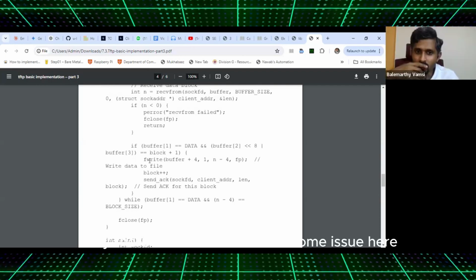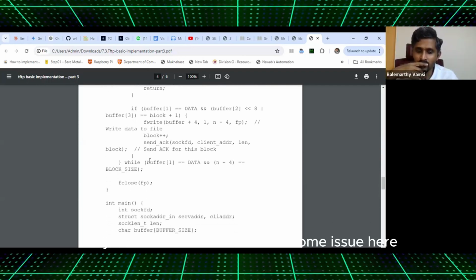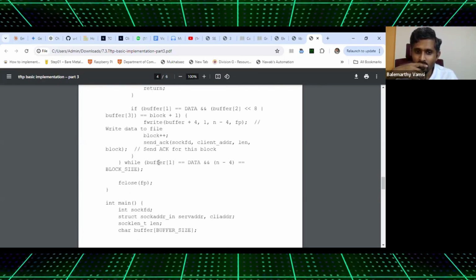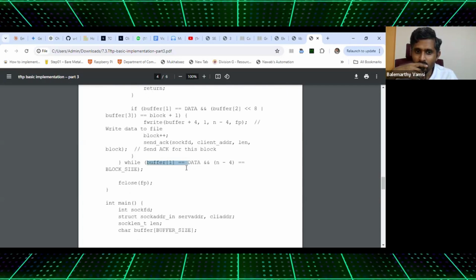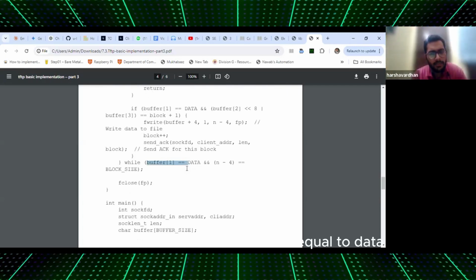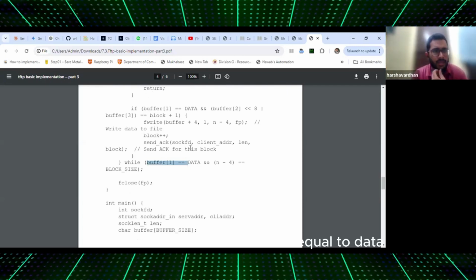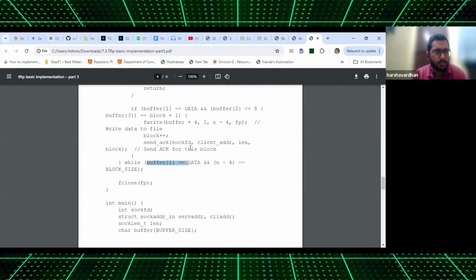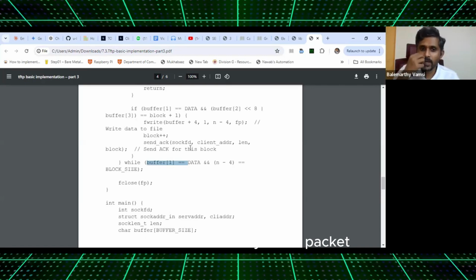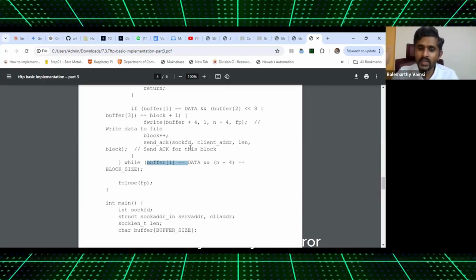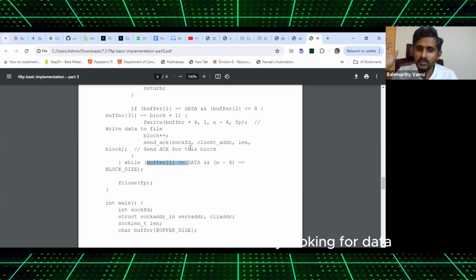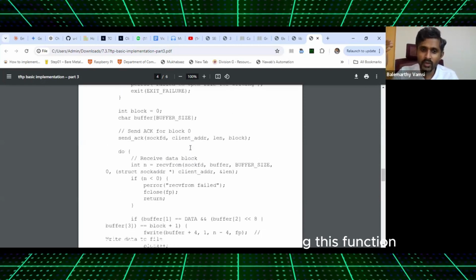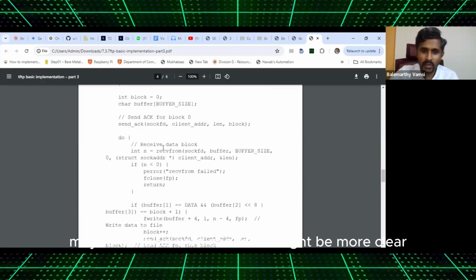Okay. There seems to be some issue here. Why? Not obvious. So if in case that buffer 1 is not equal to data, can we say it is an error scenario? Definitely, it could be any other packet. I may not say it is error. I don't know what it is. I am only looking for data. So let us start when we are running this function. Maybe the do while condition might be more clear.